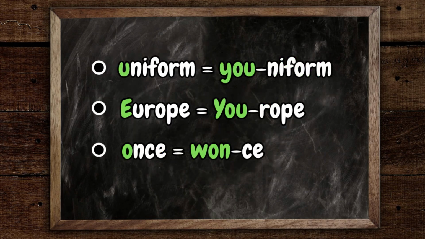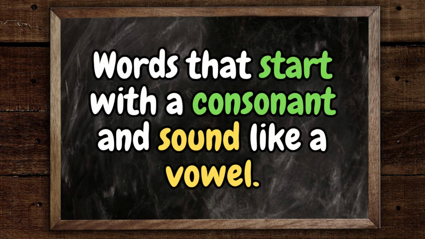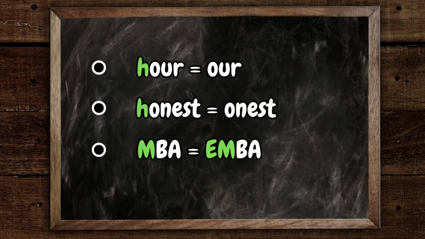Uniform, Europe, once. Words that start with a consonant and sound like a vowel. Hour, honest, MBA. So if you want to use articles correctly and sound like a native speaker, remember those rules. It's all about the sound and not about the spelling.